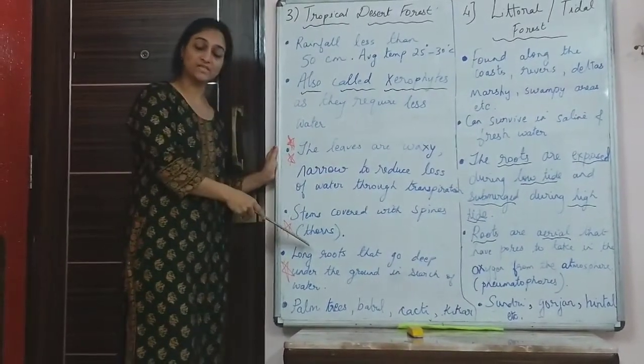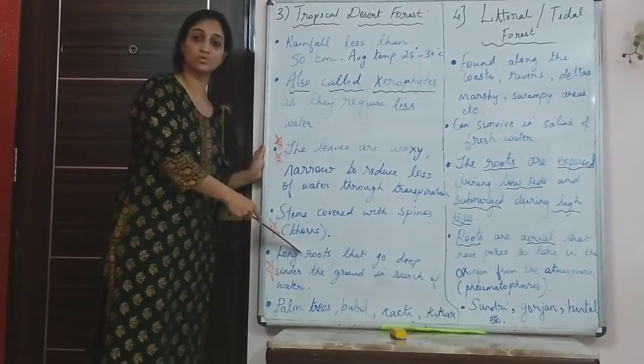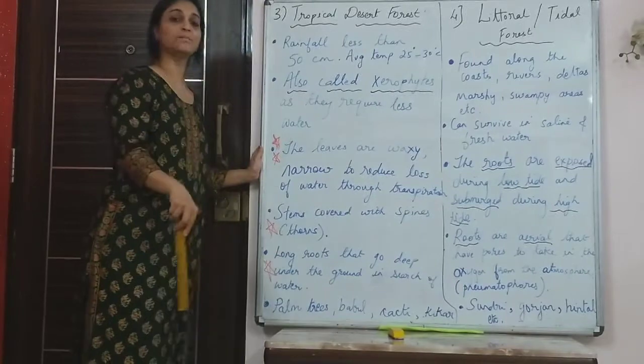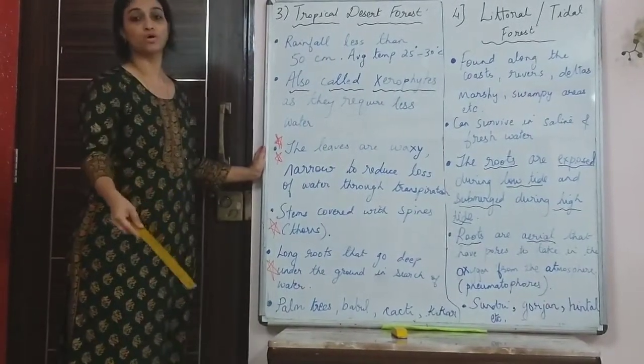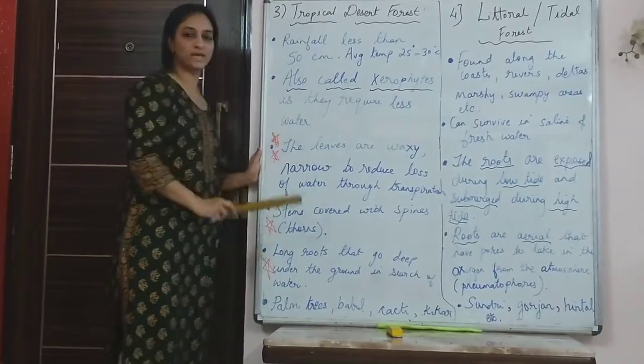Also under characteristic features, when they ask, other than the leaves, you have to even mention the roots. The roots are pretty long, which go deep under the ground to search for water. So these are the features that you see in the tropical desert type of forest.